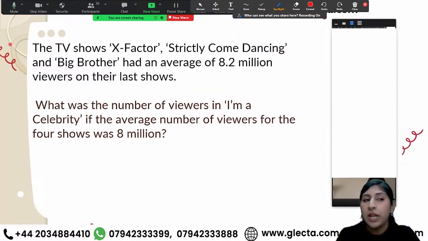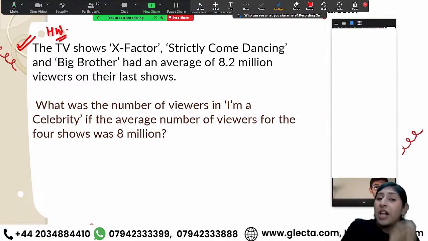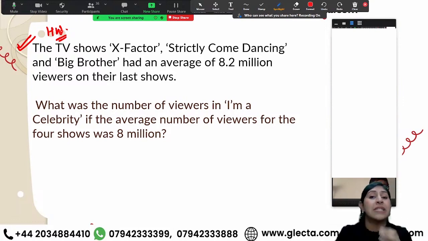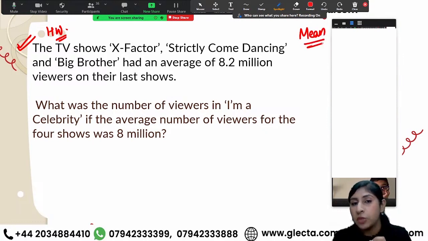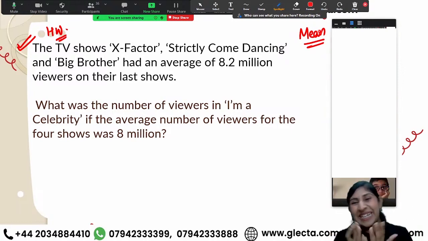Now, I would want you to take a screenshot of this question, and this is an interesting one. It not only involves the concepts of algebra, but it also involves statistics, the mean, the average bit. I would want you to try out these questions on your own, giving you exactly 10 seconds to take a screenshot. 10, 9, 8, 7, 6, 5, 4, 3, 2, 1. All right, click a picture very quickly. I'm just kidding. Click a picture very quickly. And I hope now everyone is done clicking a picture of this one.